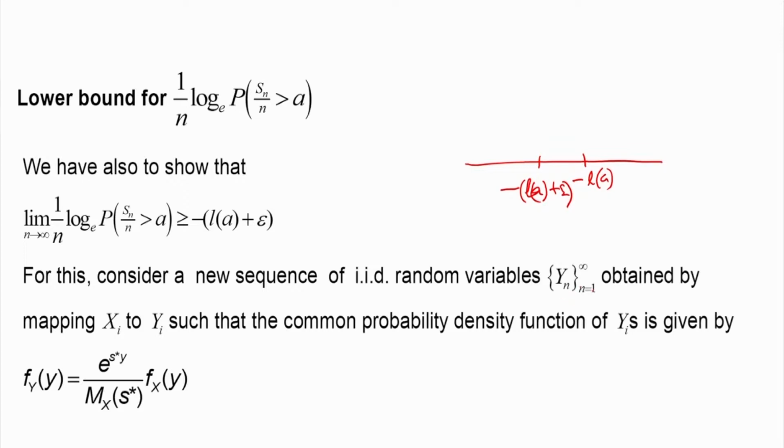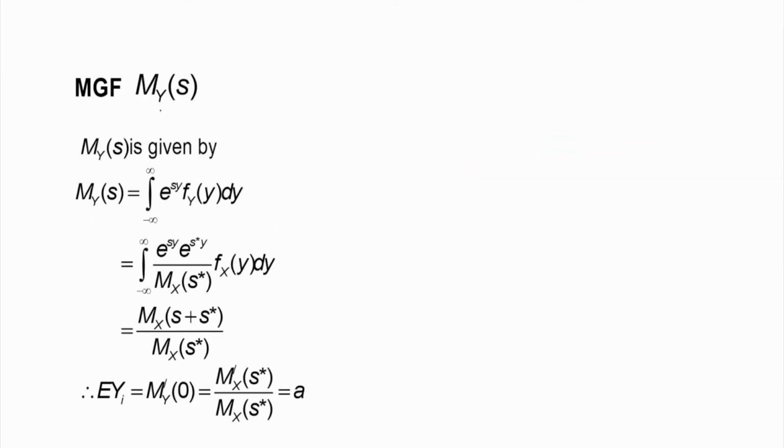So this will also be an IID sequence, and our aim is to find the MGF, moment generating function, of Y. We can apply the definition and substitute Fy of y by the quantity defined earlier in terms of the PDF of X. Ultimately the exponent becomes e to the power s plus s star into y.